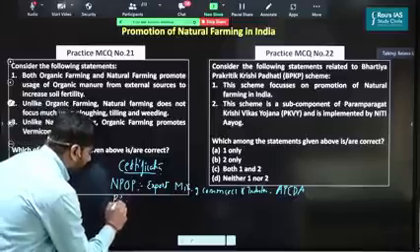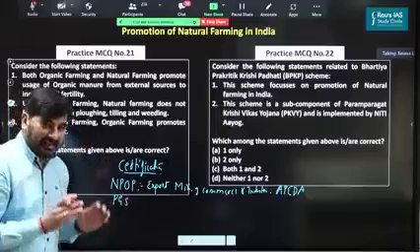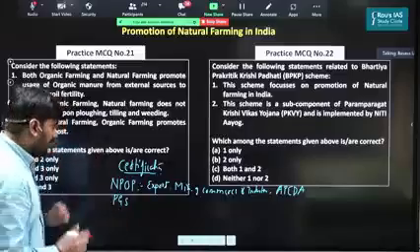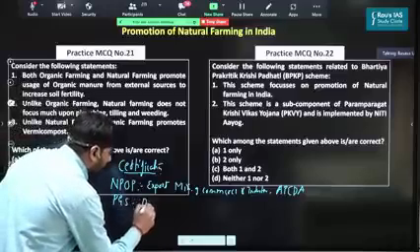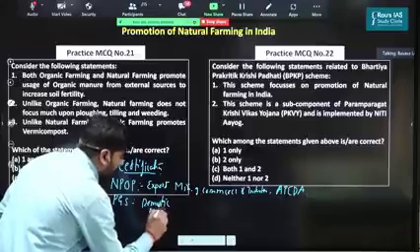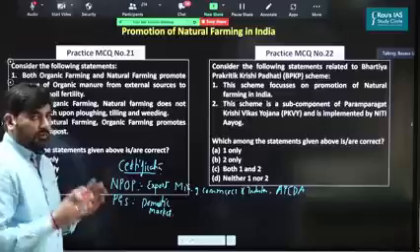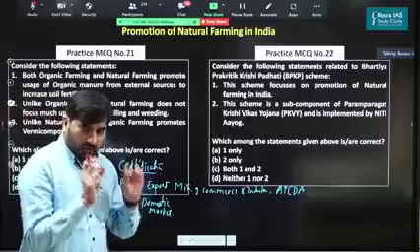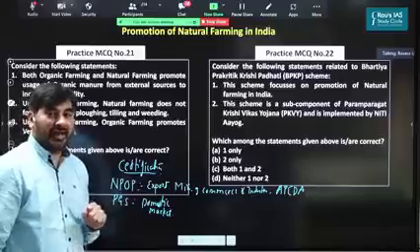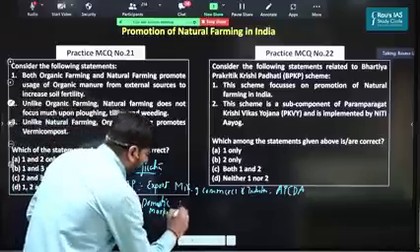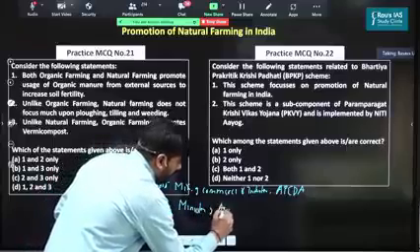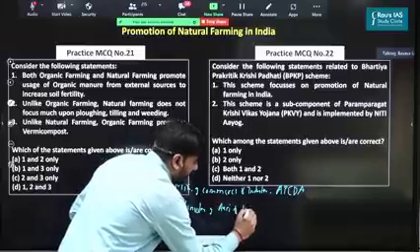Similarly, we have another program called Participatory Guarantee System, PGS. This particular program is for certification of the organic products which are sold in the domestic market. So whichever organic products are sold in the domestic market, the certification is provided under the Participatory Guarantee Scheme. And this comes under the Ministry of Agriculture and Farmers Welfare.